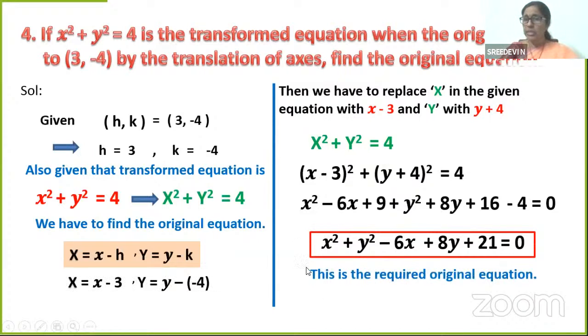Are you able to understand, students? What we have done? We have first taken the original equation in the third problem and transformed it according to the new axis. We found the transformed equation. In this problem, you are given the transformed equation. We are finding the original equation.